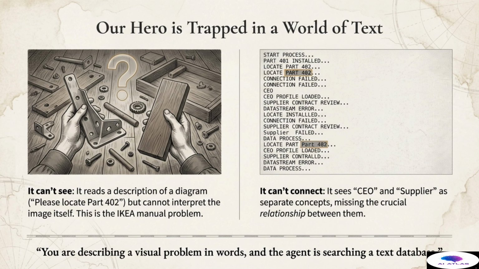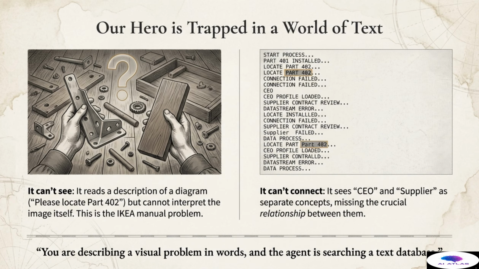Our hero, the typical text-based RAG agent, is metaphorically trapped. It exists in a world made purely of text strings, and this limitation manifests in two critical ways that define the boundaries of current systems. The first core limitation is visual blindness. It can't see. Imagine trying to assemble furniture using only a verbose, wordy description of the manual, never actually looking at the diagram itself. This is what we call the IKEA Manual Problem.